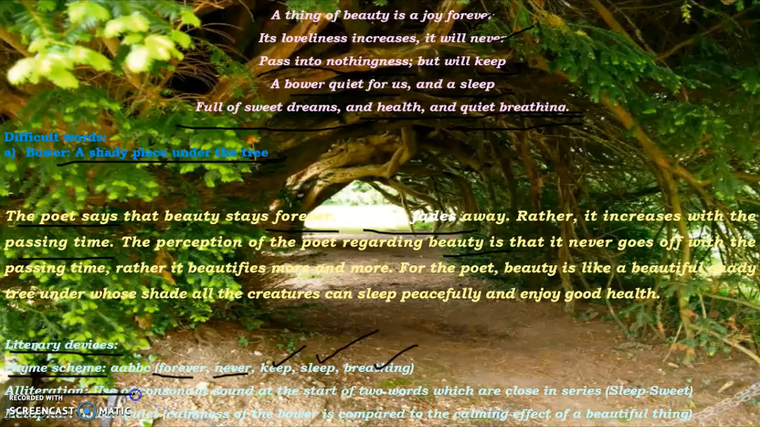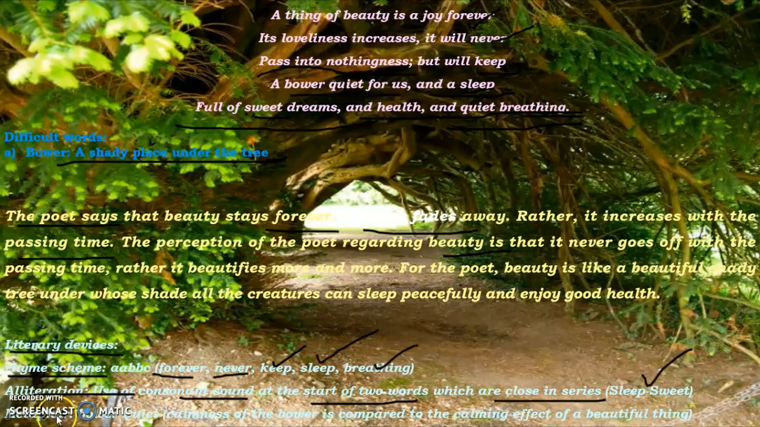Next, the poet has used alliteration. Alliteration means the use of consonant sound at the start of two words which are close in series. That is sleep and sweet, right? That is sleep here and a sleep full of sweet dreams. So the sound of S is being repeated closely. That is how this poet has used alliteration.